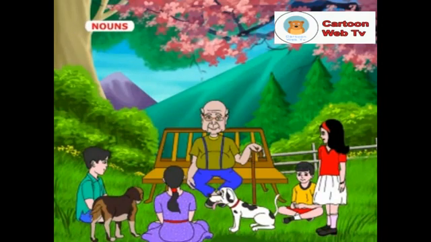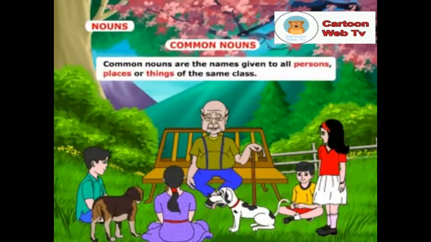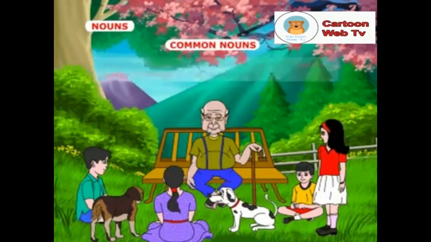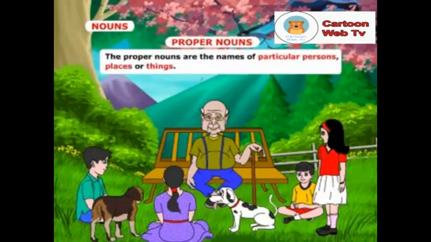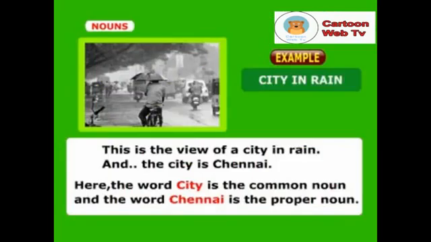Grandpa, what are common nouns and proper nouns? Common nouns are the names given to all persons, places, or things of the same class, whereas the proper nouns are the names of a particular person, place, or thing. Here is an example. Look at this picture.